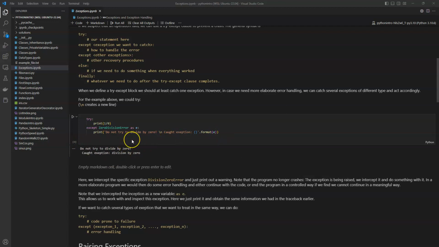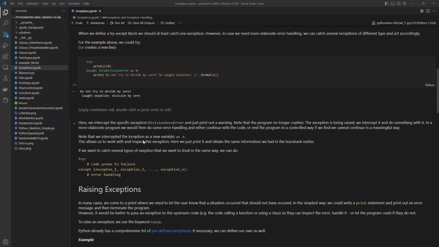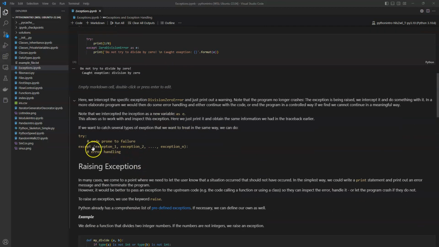So here our program didn't crash, and we intercepted this error and handled it in a specific way, by just printing and then moving on. You could also then have several exceptions in one line and do the same error handling for each of them, or have it as before. Different exceptions have different ways of error handling.